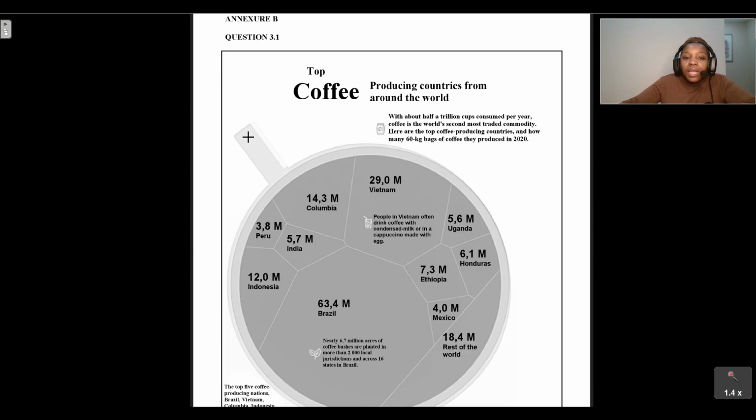With Extra B, guys, we can see that it says top coffee producing countries from around the world. With about 500 billion cups consumed per year, coffee is the world's second most traded commodity. So people really love their coffee, guys, like me.